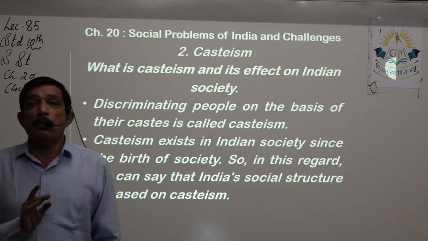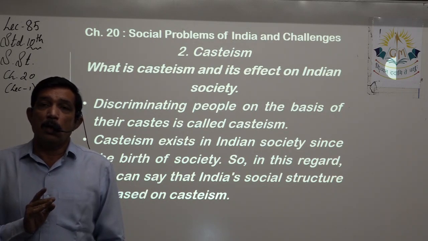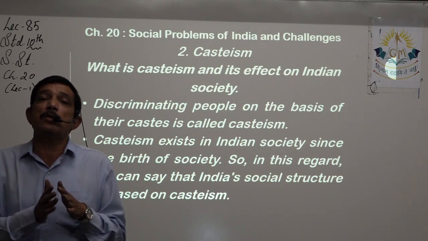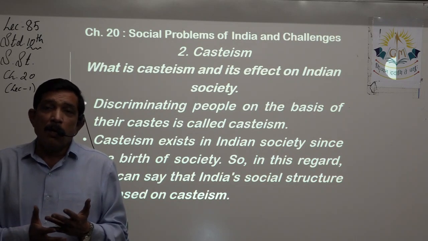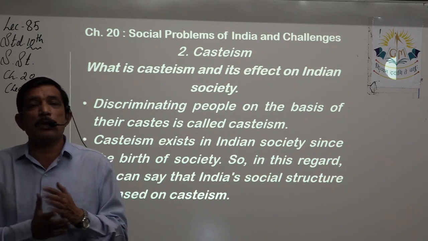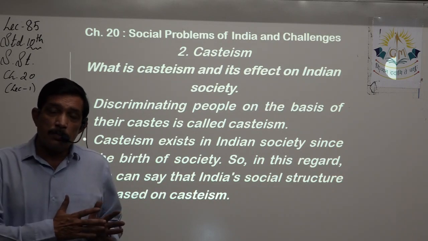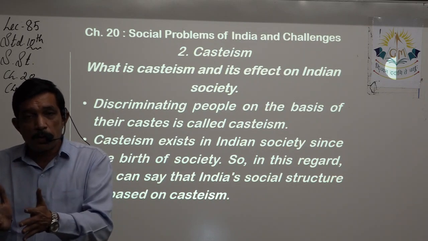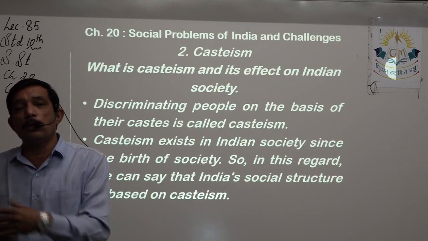Because we divided this society, it was a very good idea to divide the society on the basis of the work that people do. That was the basic idea. But then somehow it went the wrong way, right? So the educators, the protectors of the society, the people who do business, and the people who do the rest of the work.